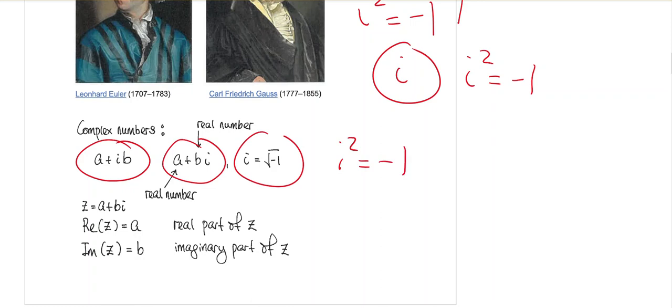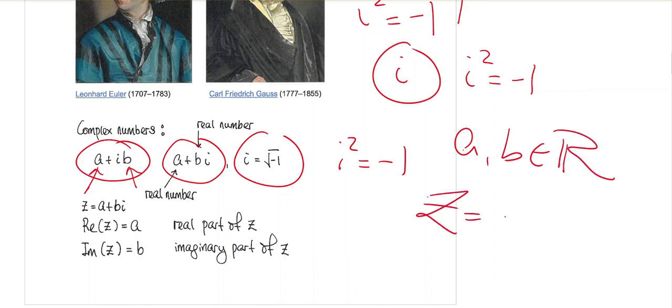Now, when we write a complex number like this, the requirement is that the a here and the b here are actually real numbers, okay? So a and b are actually real numbers. So a complex number will be a number in the form of a real number a plus b, which is also a real number, times i. And i is a number such that i squared is equal to -1.